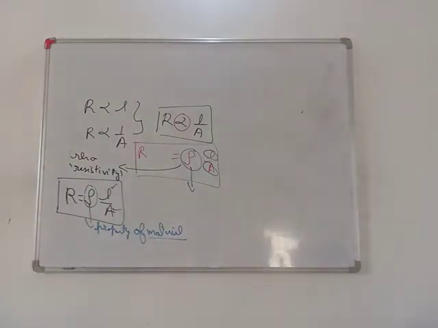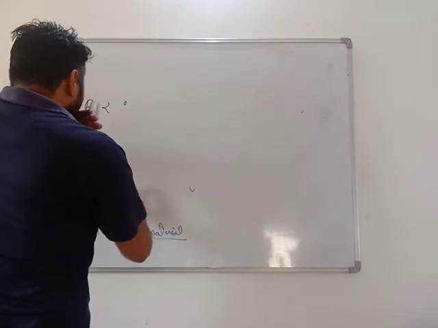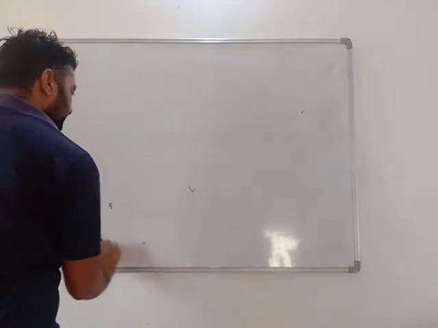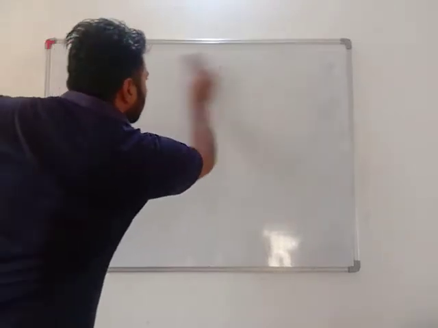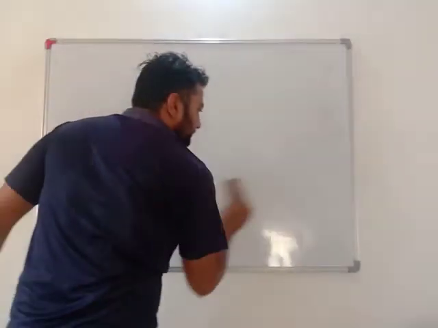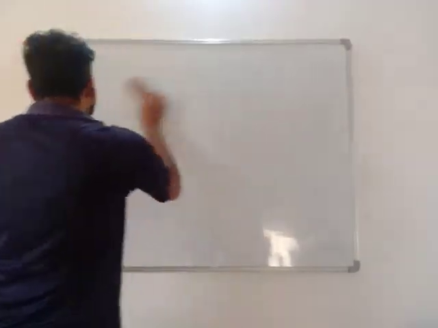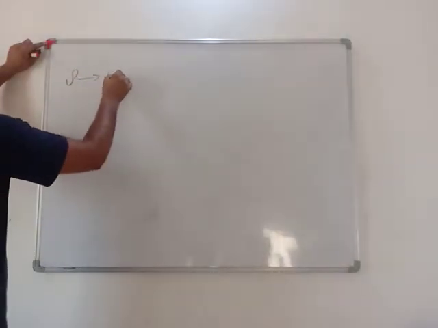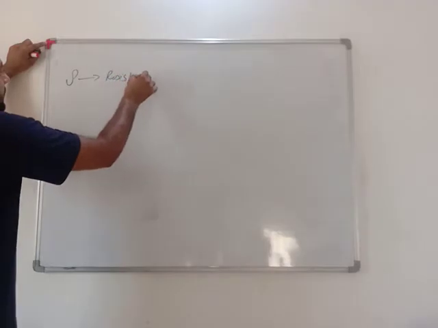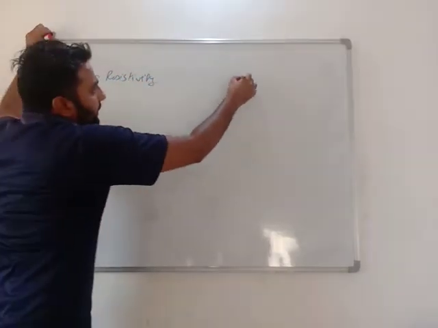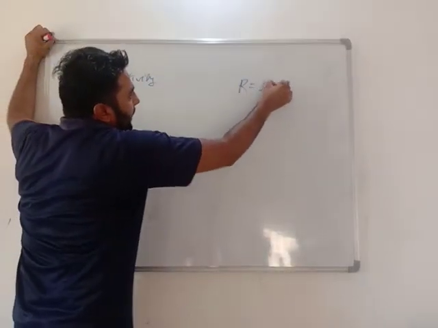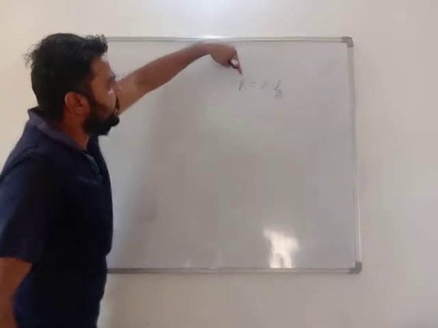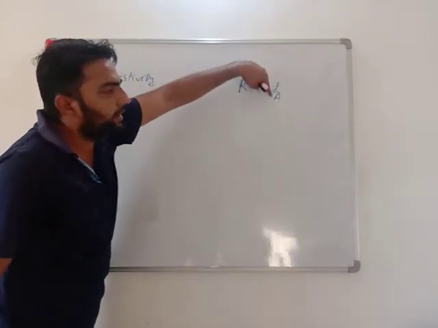Now we will see what resistivity is. Resistance equals rho L by A. Resistance depends on resistivity, length and area.